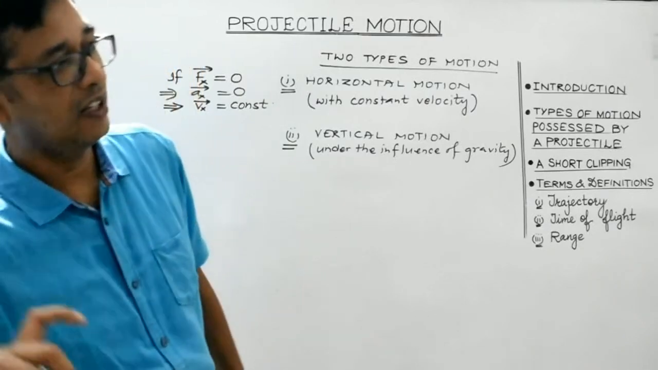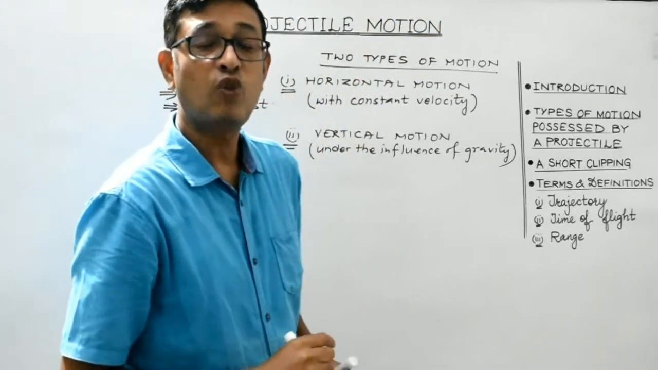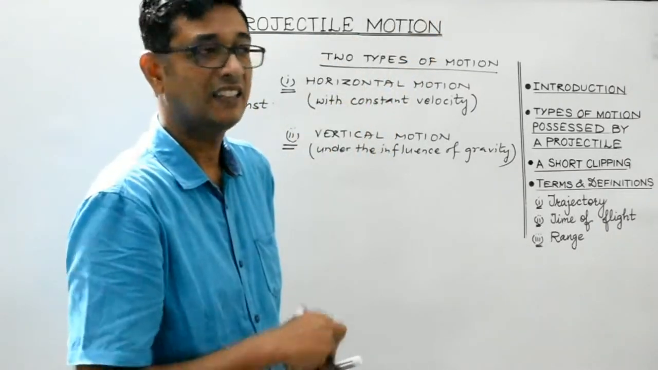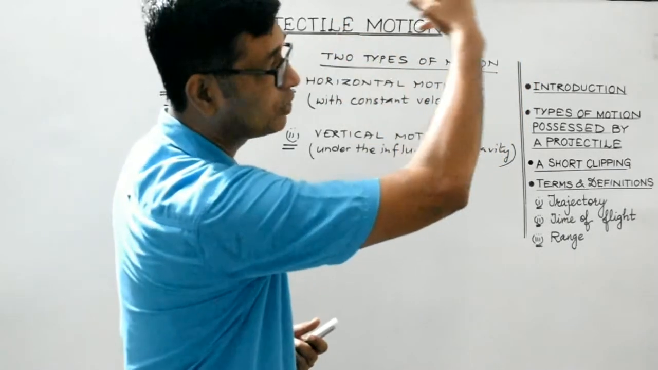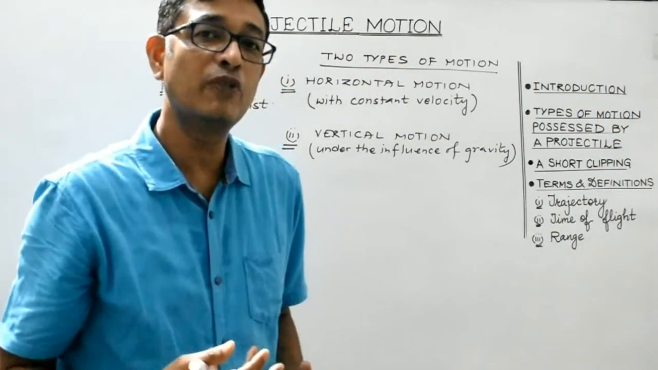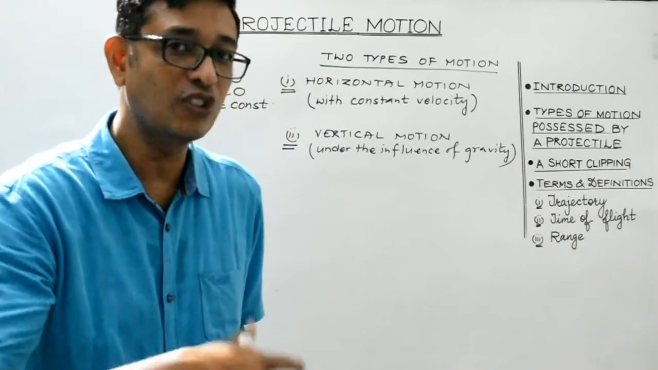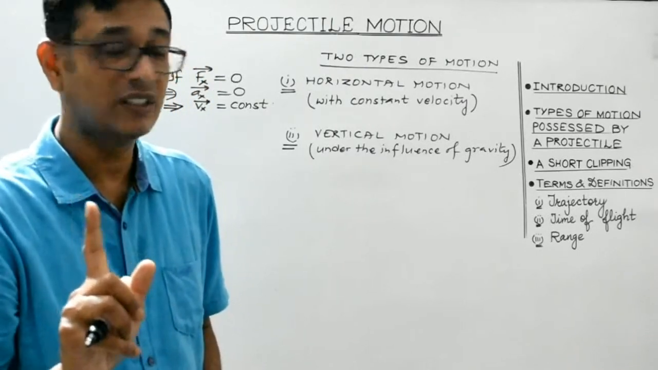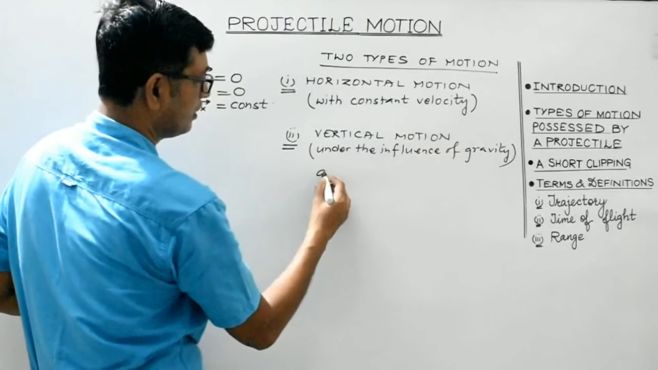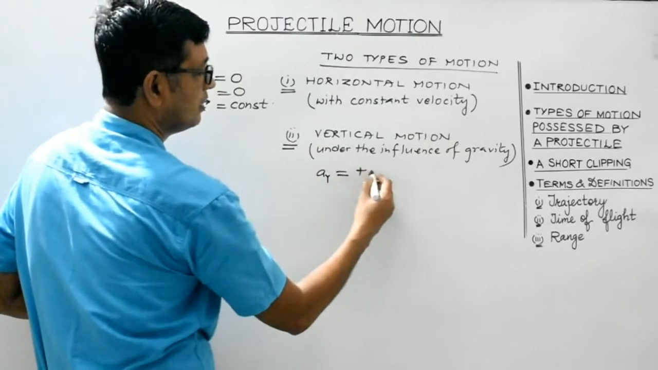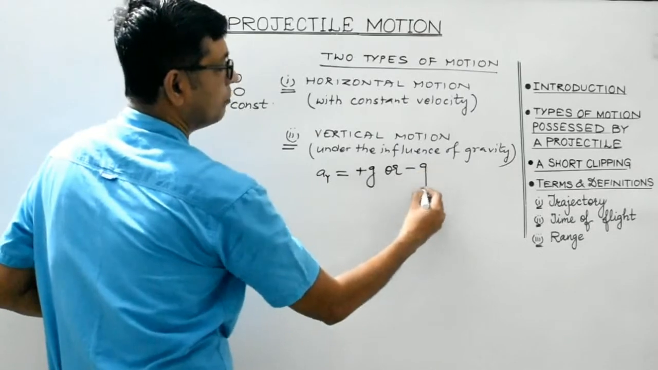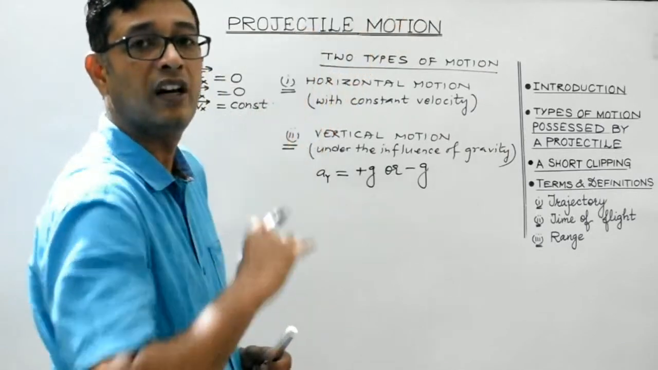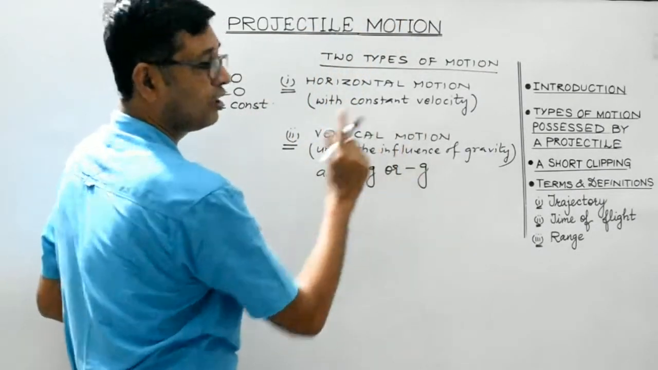It is but obvious that if I throw a projectile upward, then its vertical component of velocity will keep on decreasing at a constant rate. At the highest point it will become 0, and again when it comes back towards the earth, its vertical component of velocity will keep on increasing at a constant rate of small g, that is 9.8 meter per second square. Clear, students? So in vertical motion, the acceleration is either plus g or minus g, depending on whether the body is coming downward or going upwards, right? So ay is plus g or minus g.